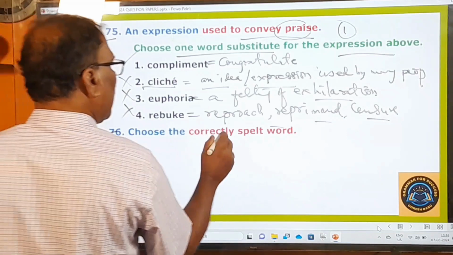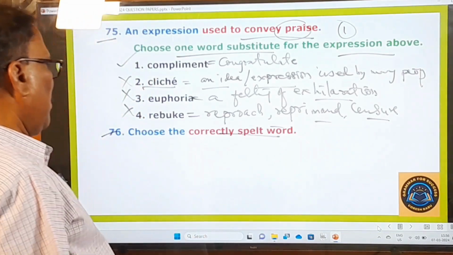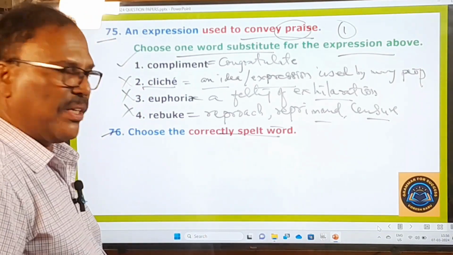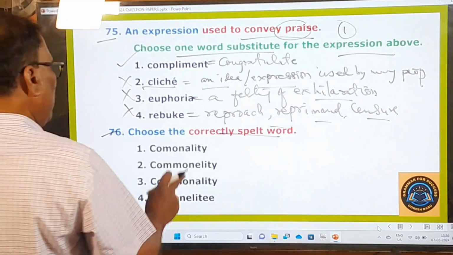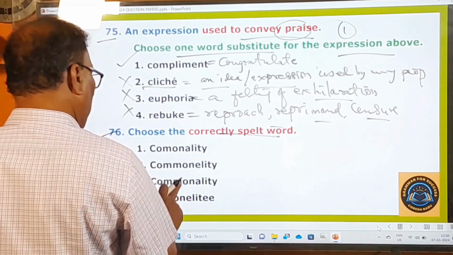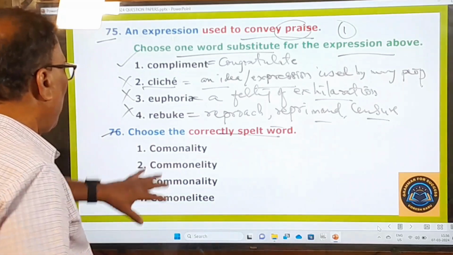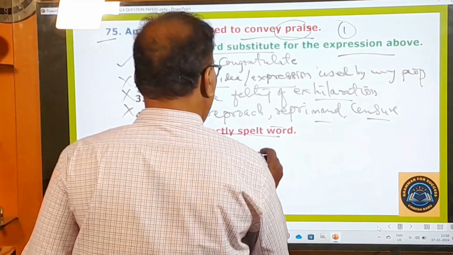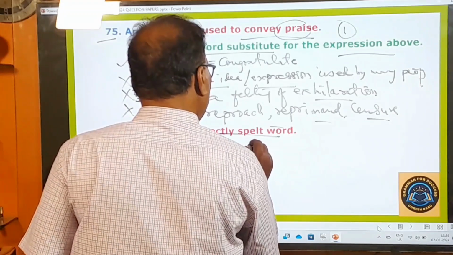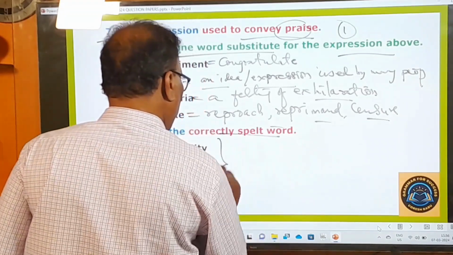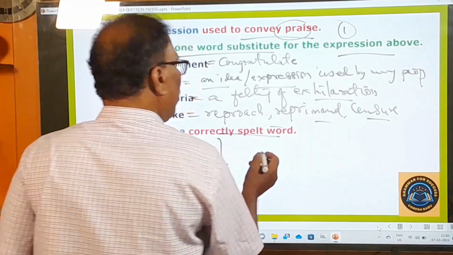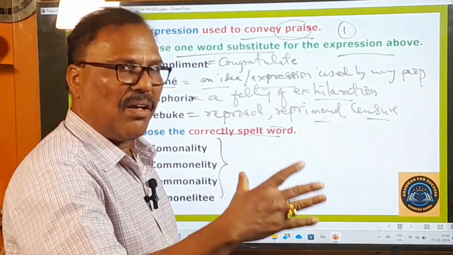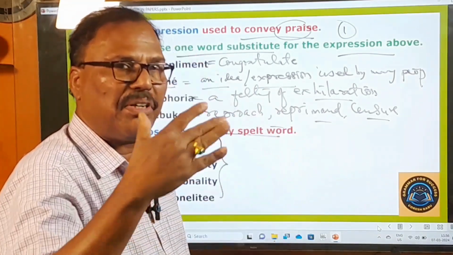The 76th one: choose the correctly spelled word. That means you have to choose the correct spelling of the word. Looking at the options, you understand that the word is commonality. Before we choose the right one, whenever you want to give the spelling of any word, you must cut the word into syllables.